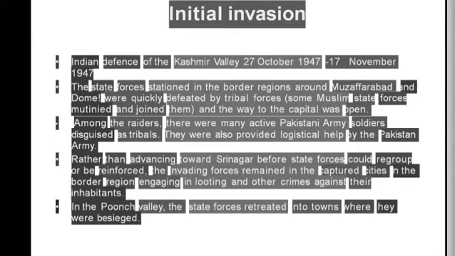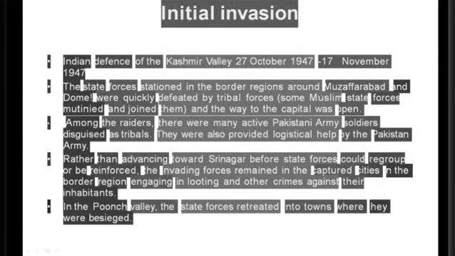Among the raiders there were many active Pakistani soldiers disguised as tribals. They were also provided logistical help by the Pakistan Army. Rather than advancing towards Srinagar before state forces could regroup or be reinforced, the invading forces remained in the captured cities on the border. In the Poonch Valley, the state forces retreated into towns where they were besieged.